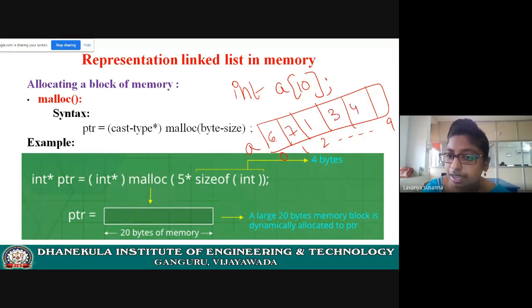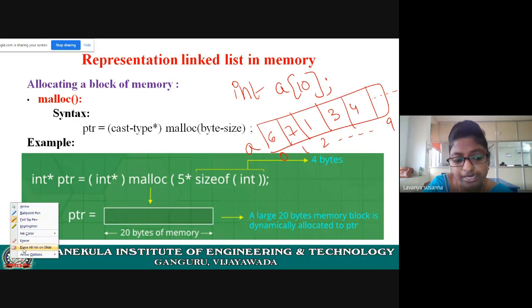You are assigning only 5 values, 1, 2, 3, 4, 5. So what about the remaining memory locations? The remaining memory locations will be wasted, right? Because you have declared the size as 10, 10 memory locations will be allocated. Now you are assigning only 5 values. What about the remaining memory locations? The remaining 5 memory locations will be wasted, right? This is the disadvantage here.